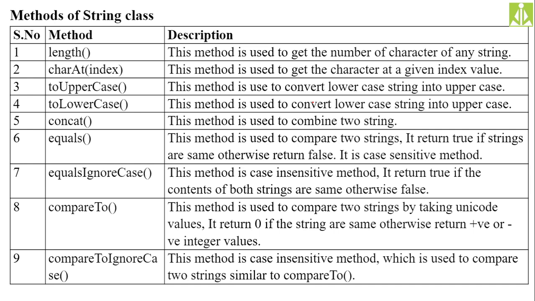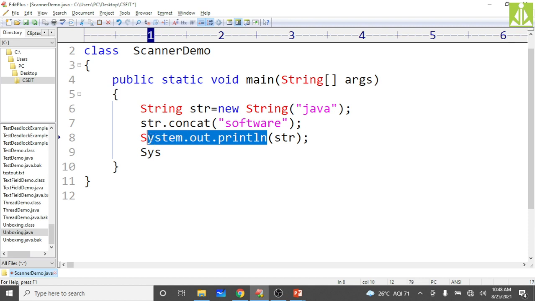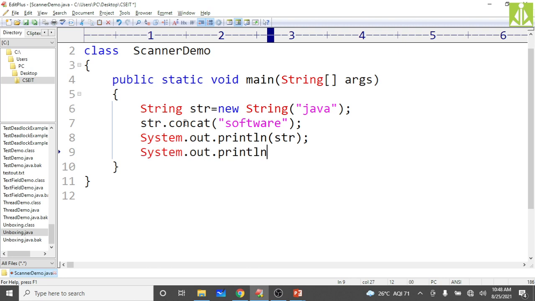I will do one or two in this program itself. I will copy this one. Concat we already did, so I will not do that one. We will find out the length.